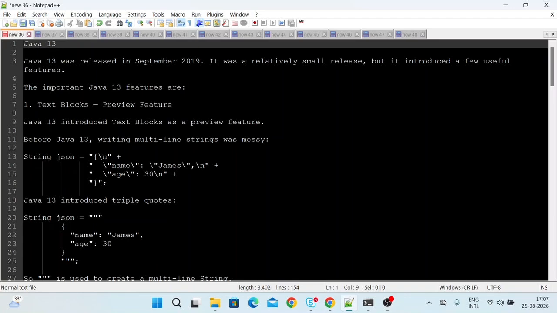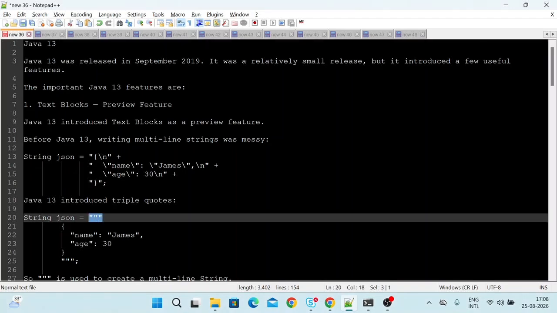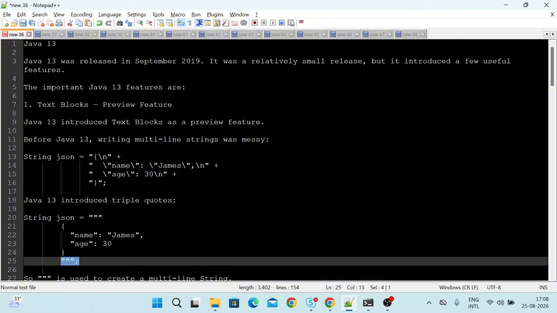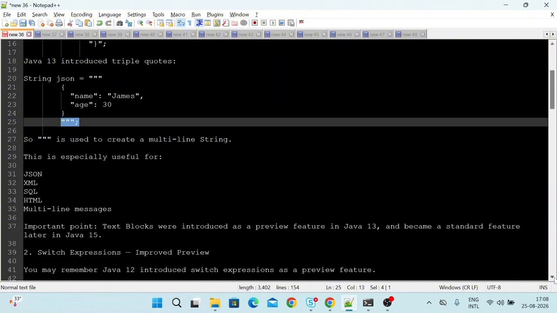Before Java 13, a JSON string had to be written with \n, then name, then JSON, then James, then age 30, like this. So Java 13 introduced triple quotes. So String json equals triple quotes, then we just write the format and then triple quotes. So we don't need to do the formatting with \n and double quotes like before. We can write the JSON in this format. So this is the first feature, which is very useful.